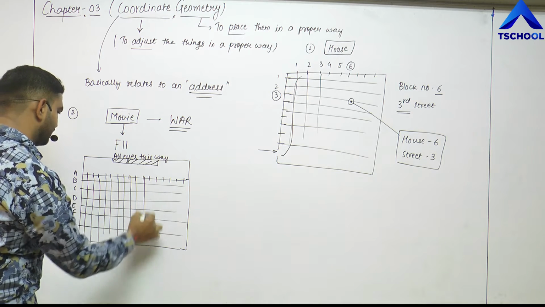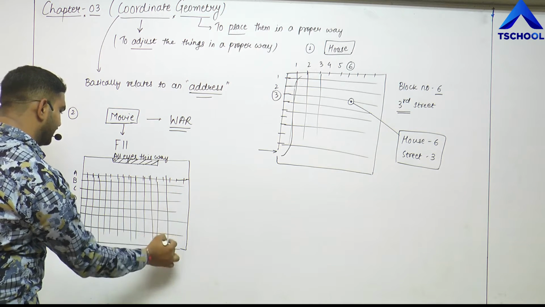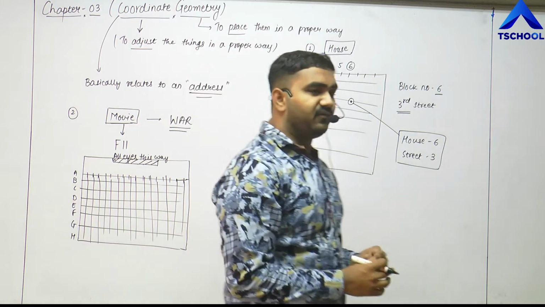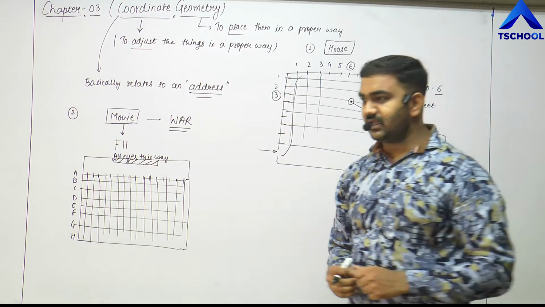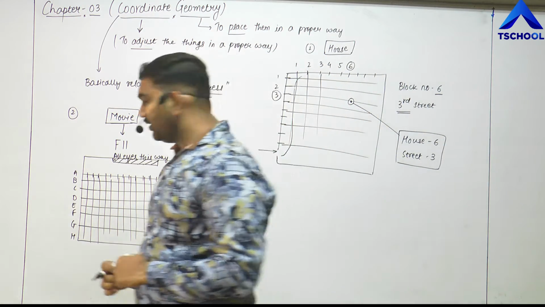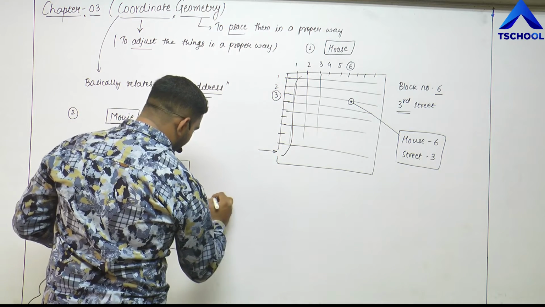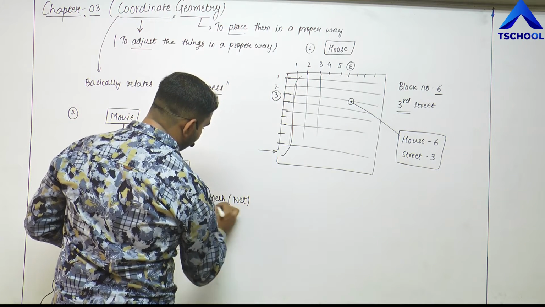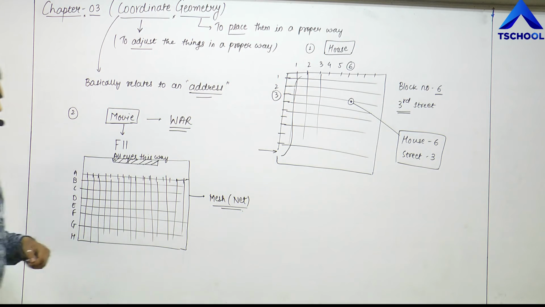Yes or no friends, right? So this is basically how a theater is planned. That means this will form a mesh type area. Mesh, that means net, right? What type of area is it forming? That is a mesh or net type area.